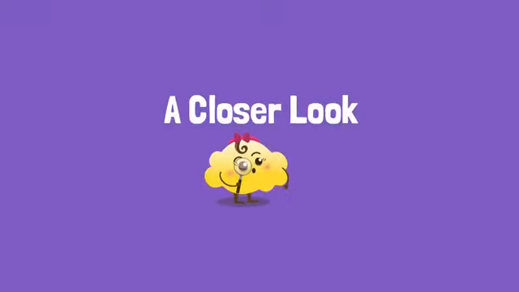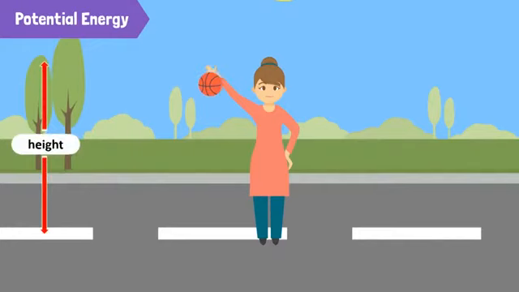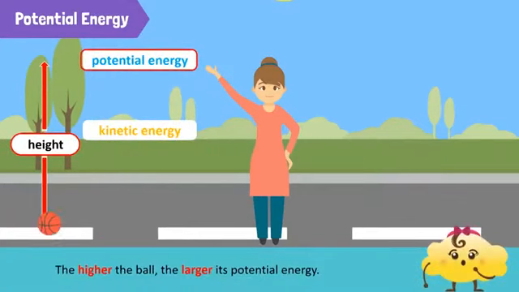Let's have a closer look. Here, the position is the ball's height from the ground. When you release it, the potential energy converts to kinetic energy. In fact, the higher the ball, the larger its potential energy. That is why if we raise the ball to a greater distance from the ground and release it, it will hit the ground harder. Let's look at another example.